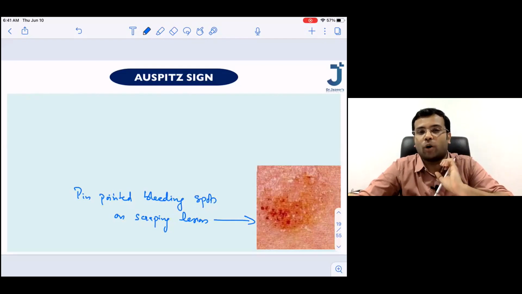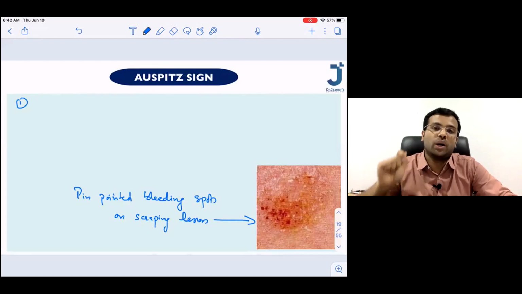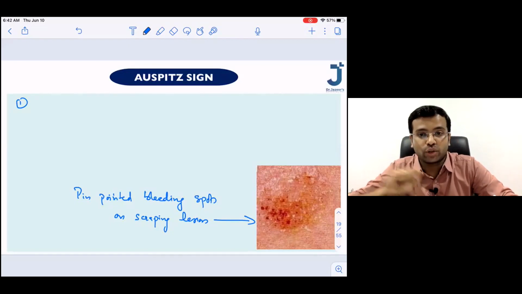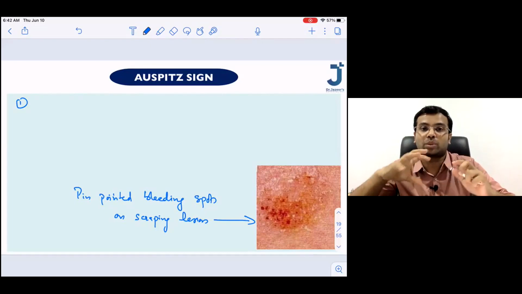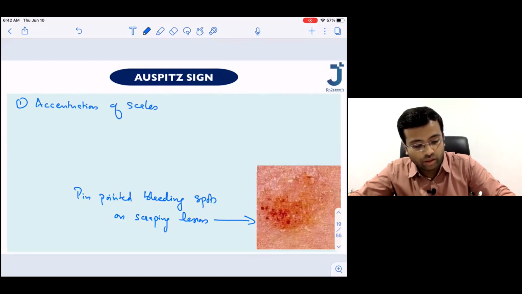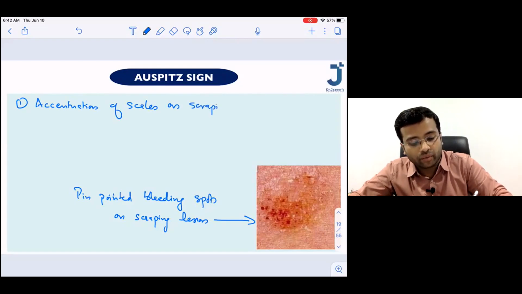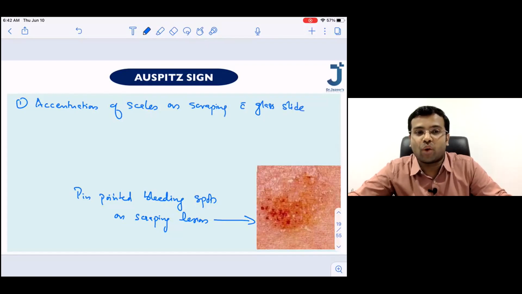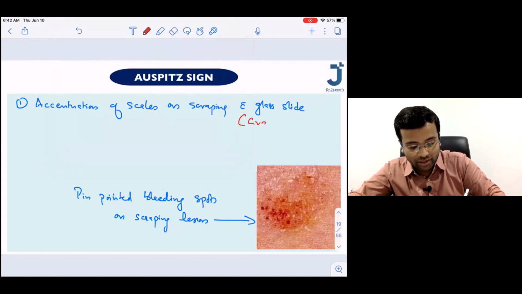But let us make it a little complicated. Let us add 3 steps to the Auspitz sign. The first step is you are taking a glass slide, and while you scrape the lesions, the scaling becomes more visible. Means accentuation of scales on scraping with a glass slide. So any idea what this is called? Accentuation of scales on scraping with a glass slide is called the Grattage test. Very good.